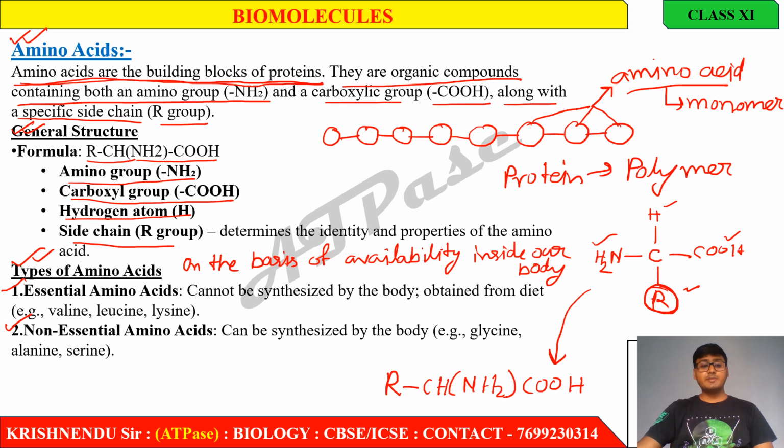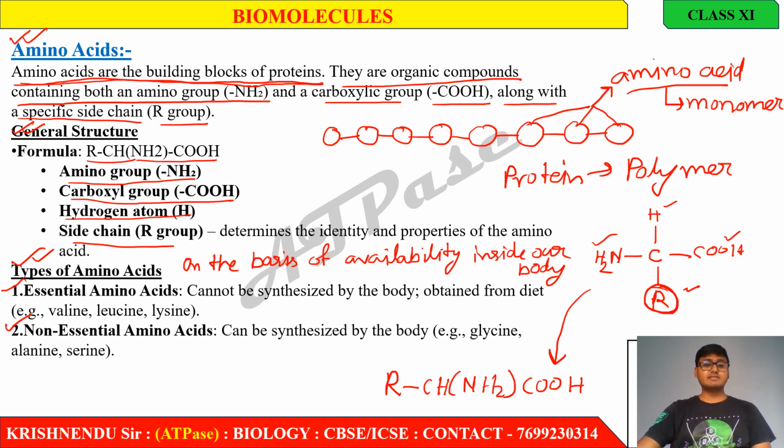What is essential amino acid? Well, in your point of view, which things are very essential for you? Those things which you don't get every time are the essential things for you.